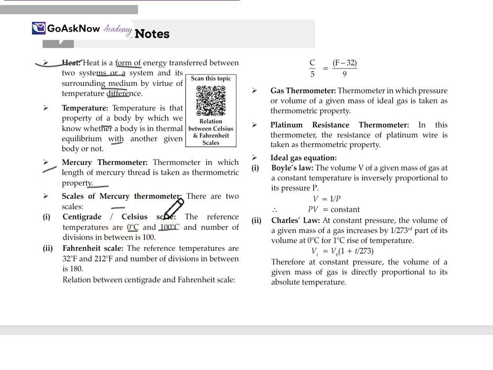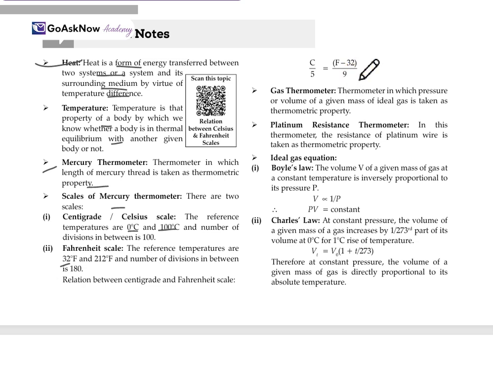For the Fahrenheit scale, the reference temperatures are 32 degrees Fahrenheit and 212 degrees Fahrenheit, and the number of divisions in between is 180. So this is the difference between the two scales. The relation between the centigrade and Fahrenheit scales is C/5 = (F − 32)/9.